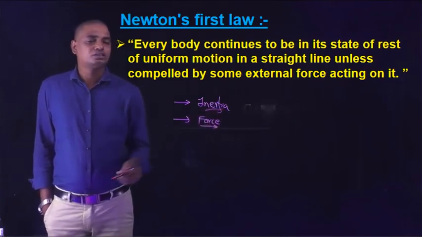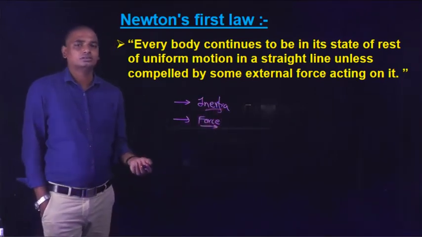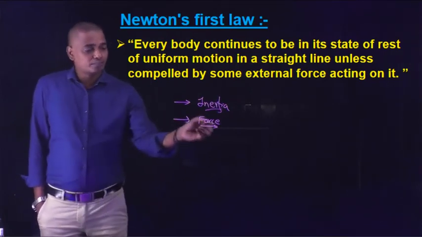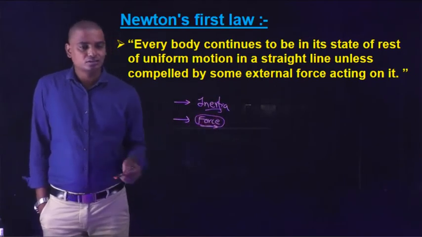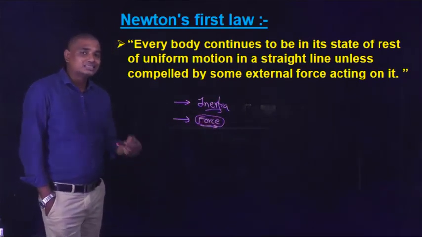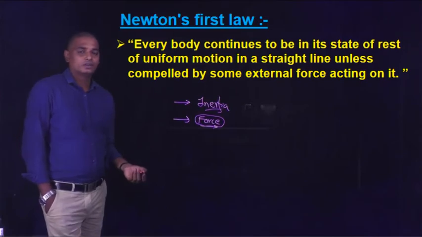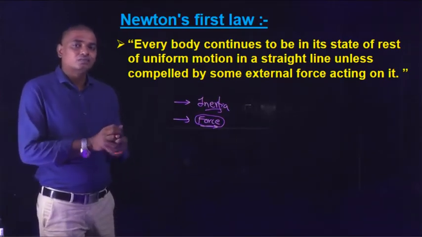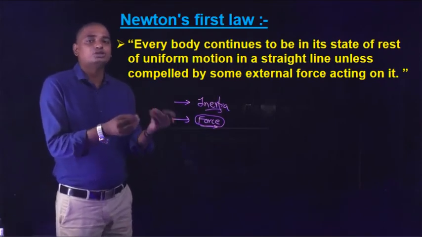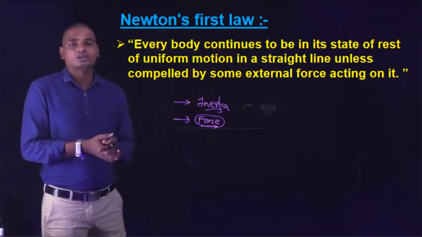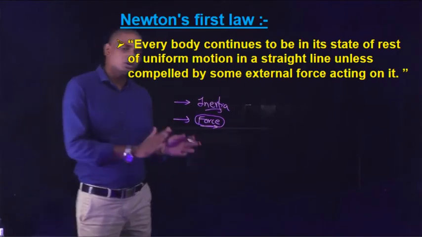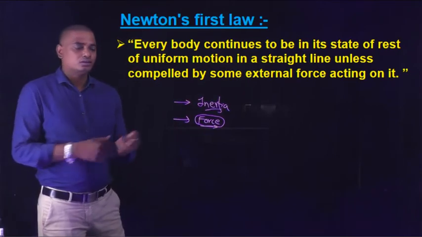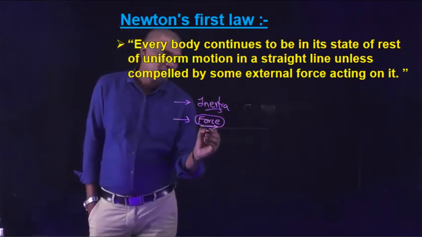So in inertia we studied that a body by itself cannot change its state. According to the first law, it cannot change by itself, but some external agency, that is called force, can change its state. So force is nothing but an external agency which changes or tries to change the state of motion of the body, either from rest to motion, or motion to rest, or the direction. So force is an external agency.